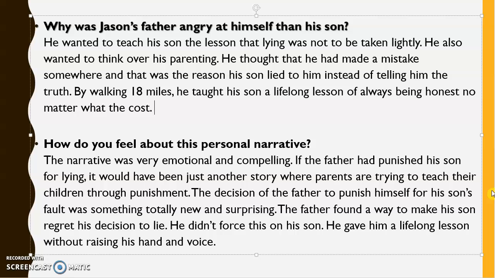And those 18 miles maybe brought that idea to his mind that maybe I need to be a little lenient with my children, because if I'm always going to be so angry, they might not be telling me the truth just to avoid my anger.